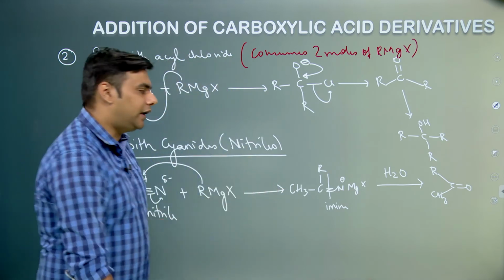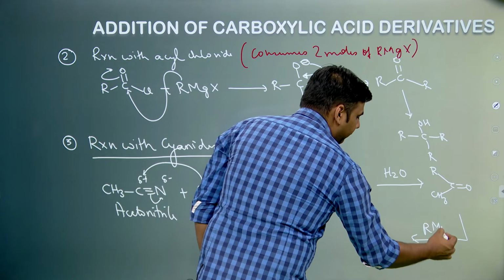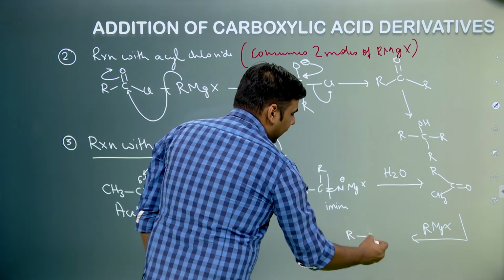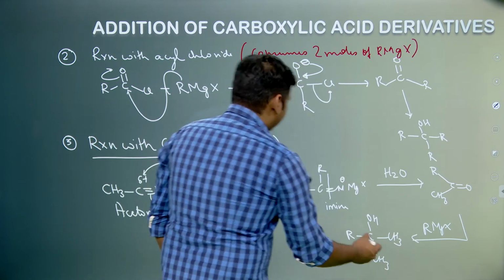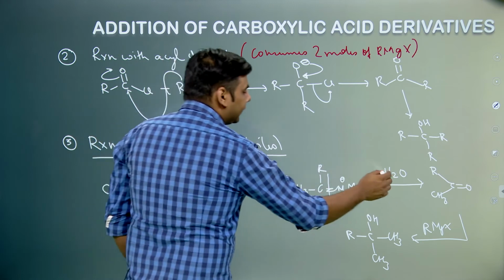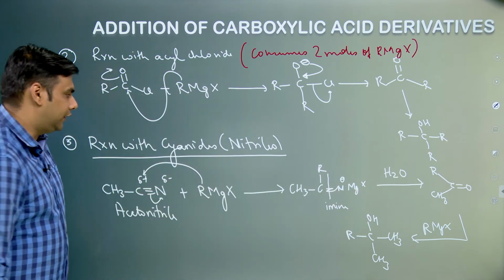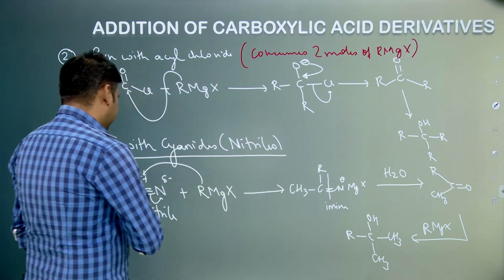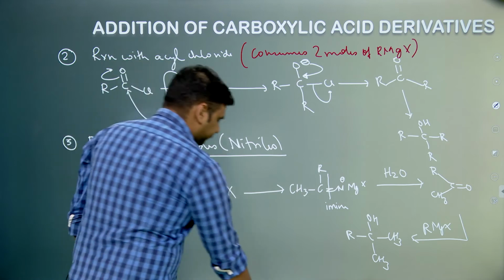Now because it has formed a ketone, it can undergo reaction with again an RMgX and form a 3-degree alcohol. So again this also consumes 2 moles, but we are carrying out the acidic workup first and then it is consuming another mole of Grignard reagent. So for simplicity we will take that this is consuming only 1 mole of Grignard reagent, right.